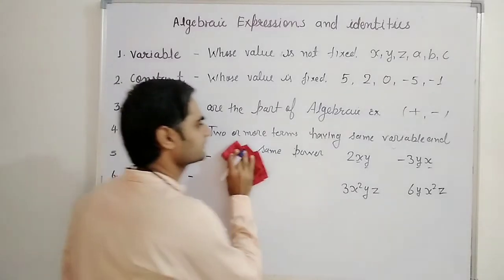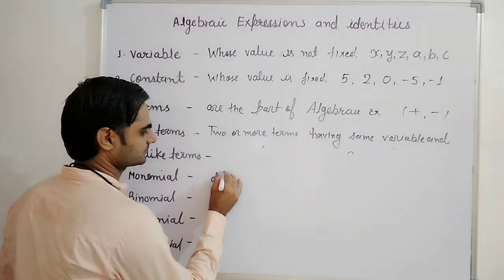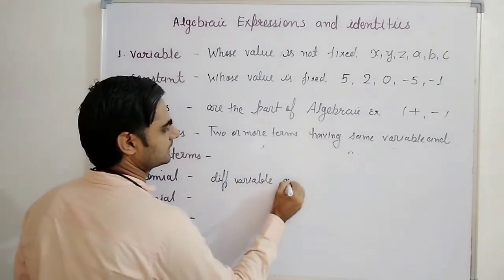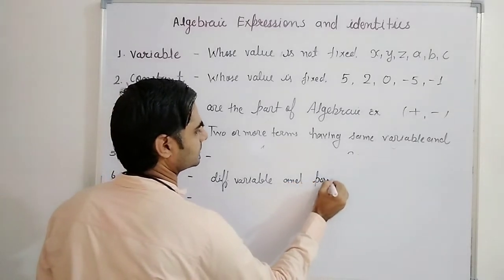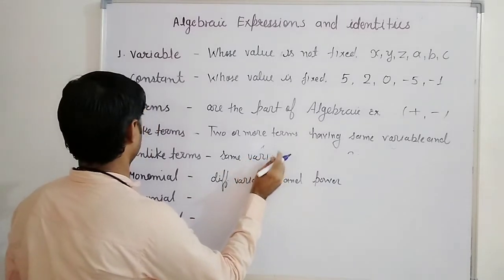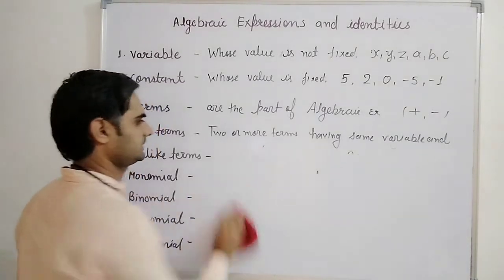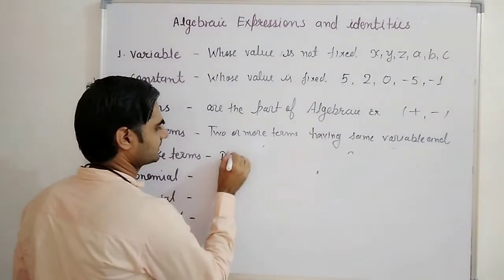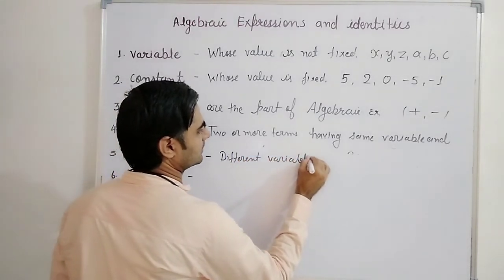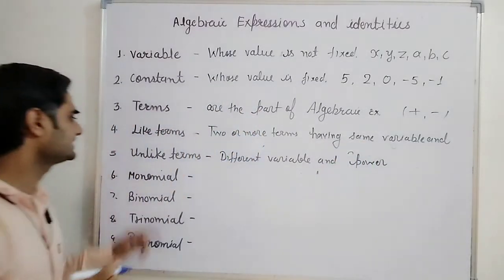So I would like to write here: unlike term, different variable and power. So these are unlike terms.